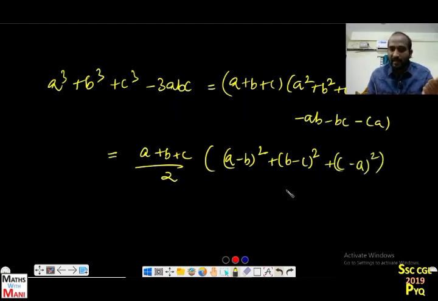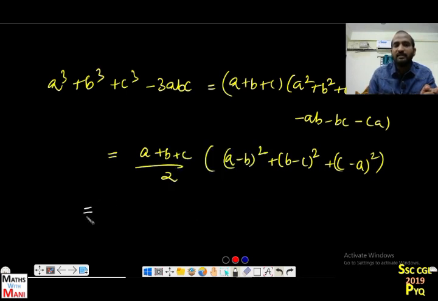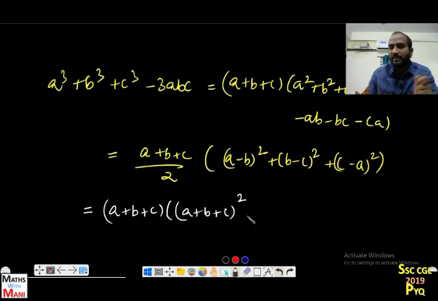Yes or no? And I have to write down this formula in another form. That is very important, because in recent times you are getting this type of question. It is equal to a cube plus b cube plus c cube minus 3abc is equal to (a plus b plus c) into [(a plus b plus c) whole square minus 3 times (ab plus bc plus ca)]. Most important. Why is it most important?